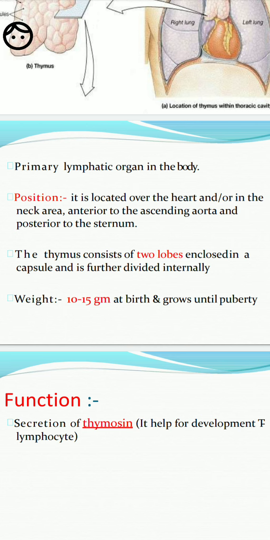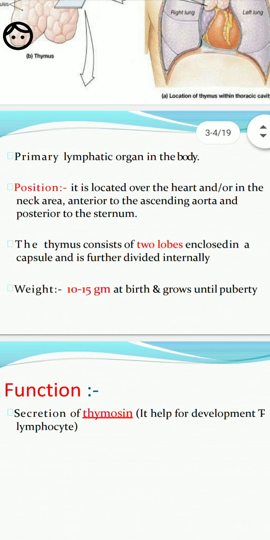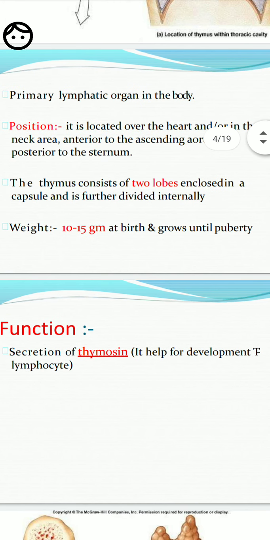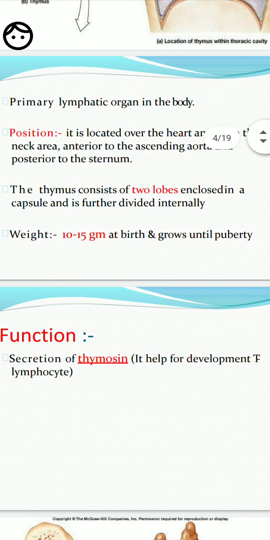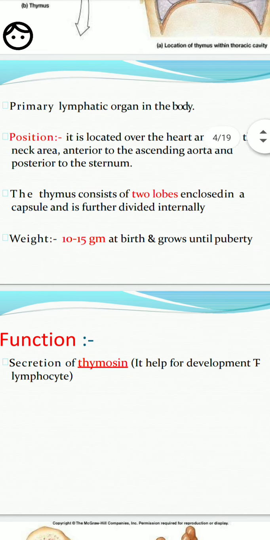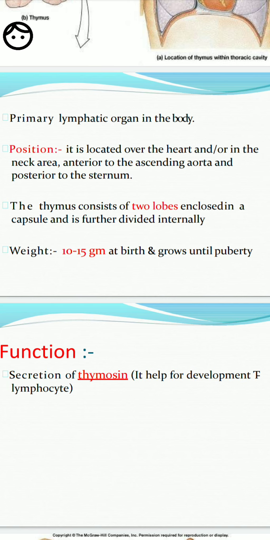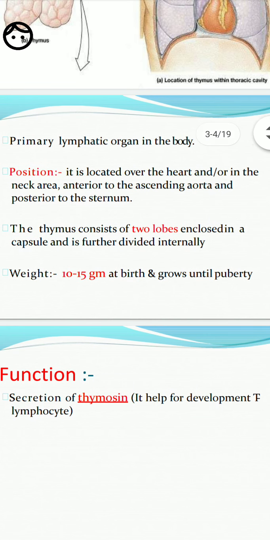What is its weight in our body? It is 10 to 15 grams at birth and grows until puberty. It is larger at birth and doubles in size at puberty.